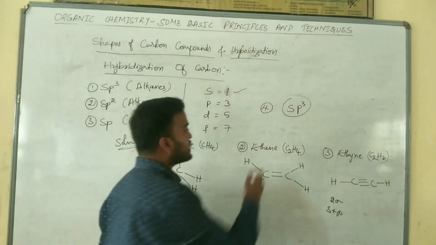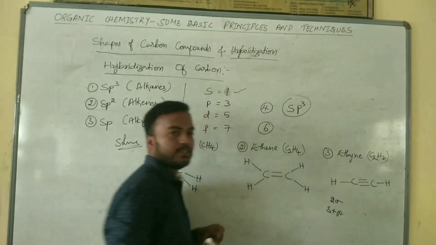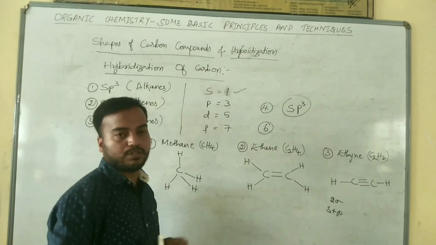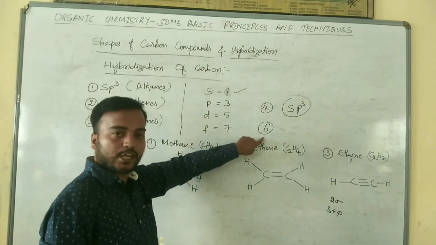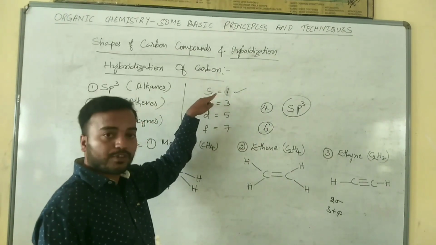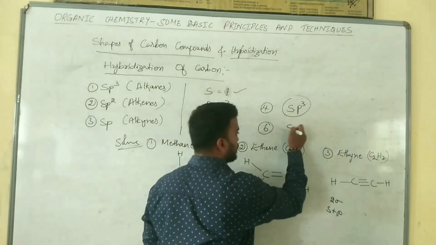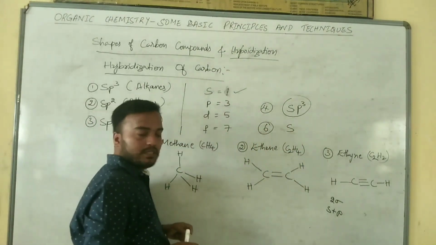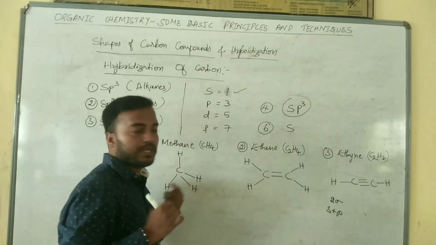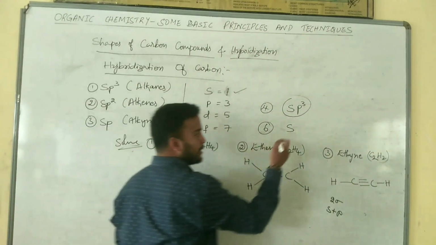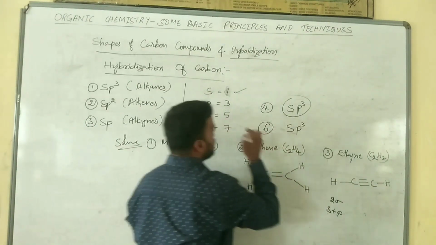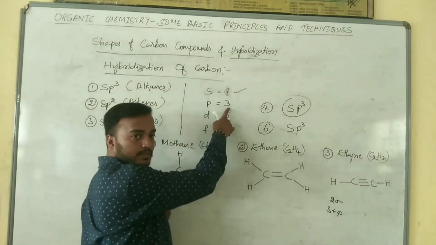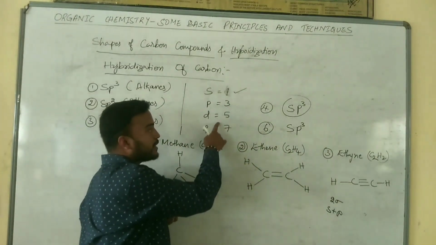Suppose we have 6 hybridized orbitals. Once again we should start from s. We have only one suborbital, then after s we should go for p. In p we have only 3 suborbitals, sp3. So after the completion of the p orbital we should go for the d orbital.